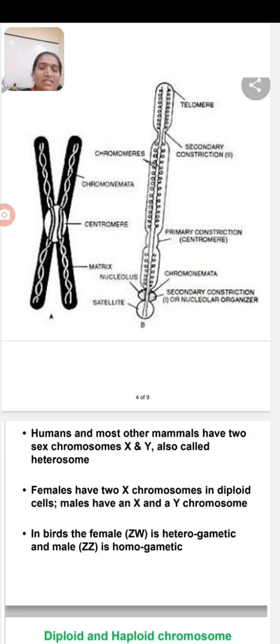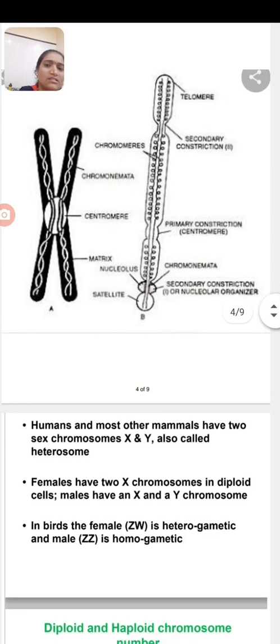These chromatids are held together by the centromere, also known as the primary constriction. Then there is a secondary constriction, known as the nucleolar organizer. Beyond the nucleolar organizer, there is an oval-shaped structure known as the satellite body.